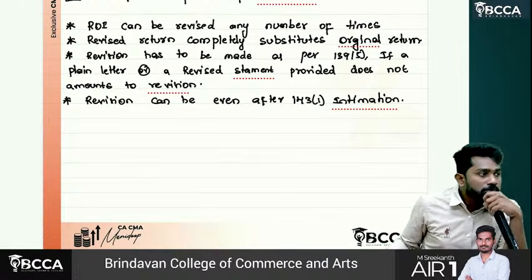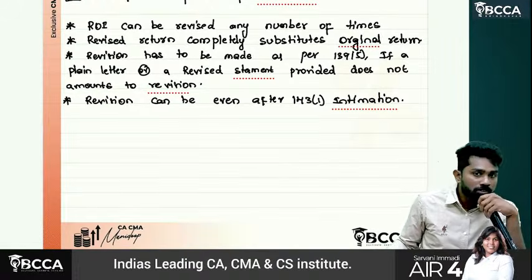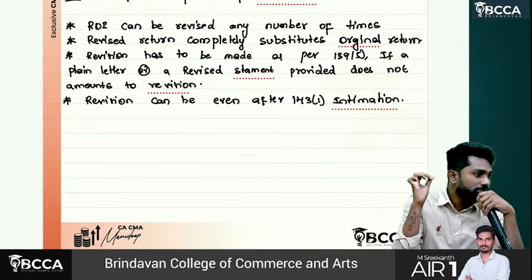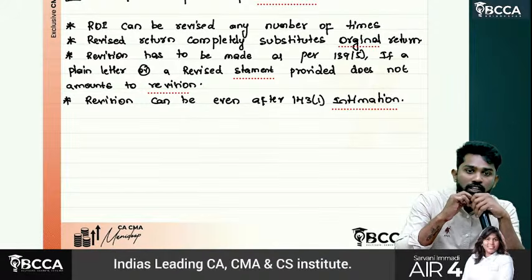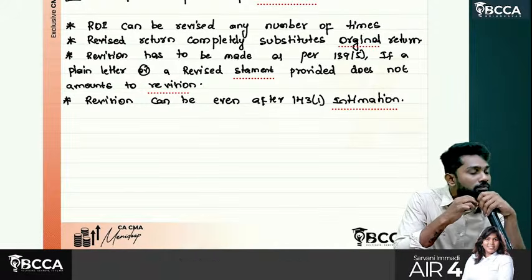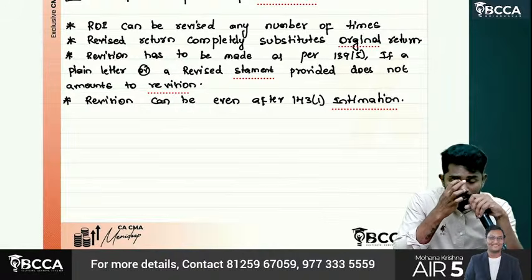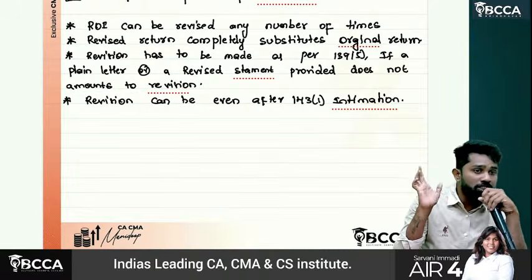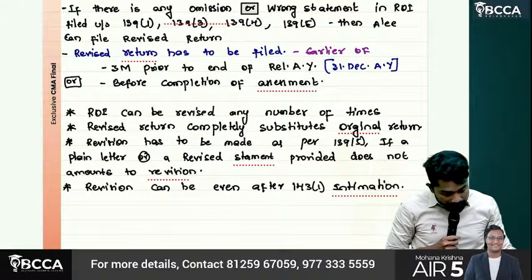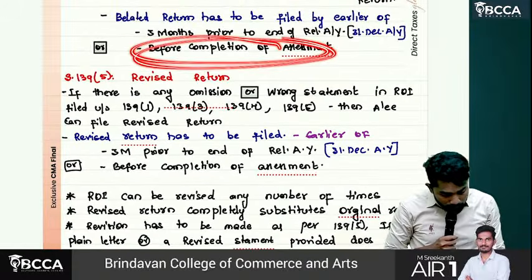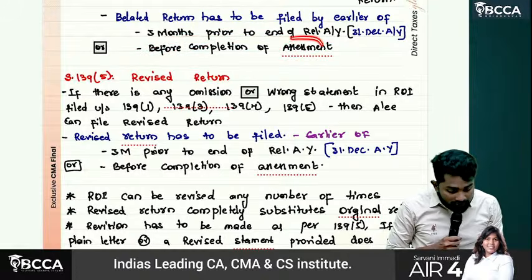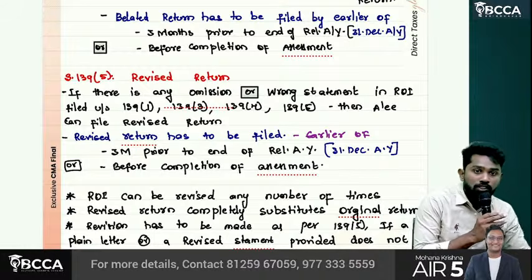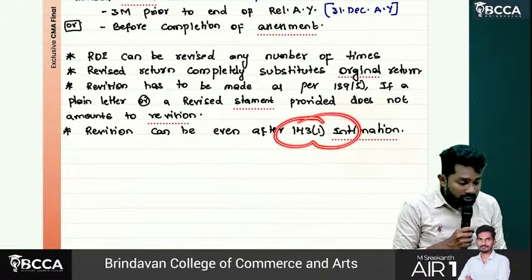Okay, so what is the time limit for doing revision? Sir, maximum the revision has to be done by 3 months before the completion of the relevant assessment year. Means what, sir? 31st December of the assessment year, nothing but 31st December 2026, or the date of completion of assessment, whichever is earlier. Here, assessment means they are referring to 143 subsection 3, the regular assessment or scrutiny assessment, not the 143 subsection 1 intimation and all.